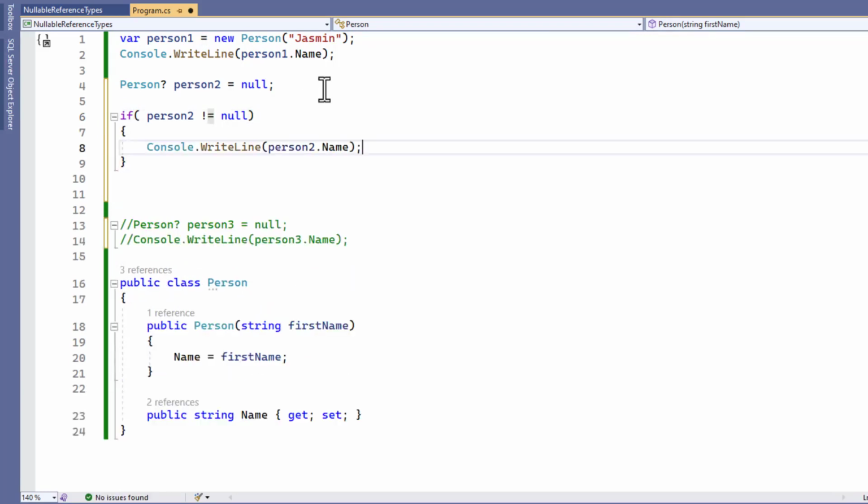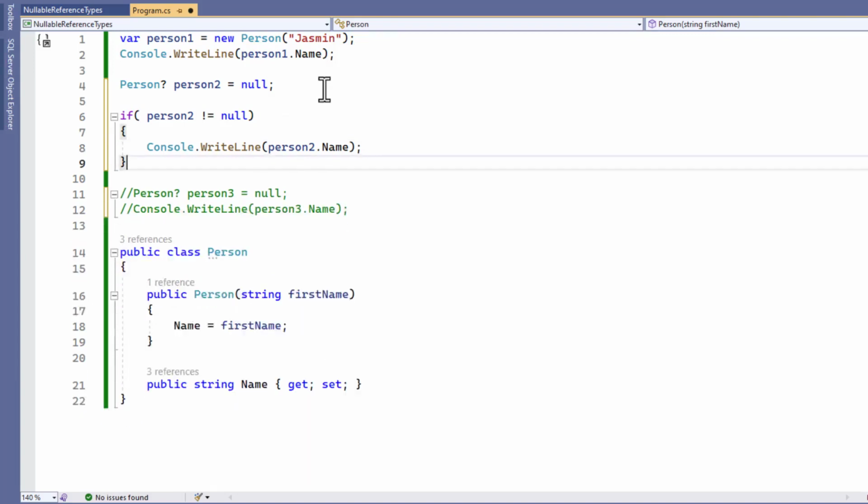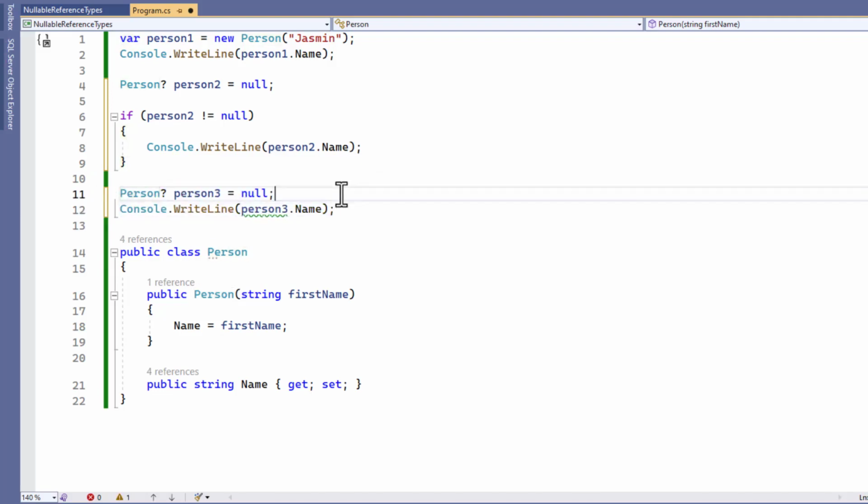It resolved the error. However, null checks make the code bigger, and when you have many null checks, it also makes it less readable. With nullable reference types, Microsoft introduced the null conditional operators. Let's get rid of the if statement and add a question mark after the variable. The warning is solved as well.